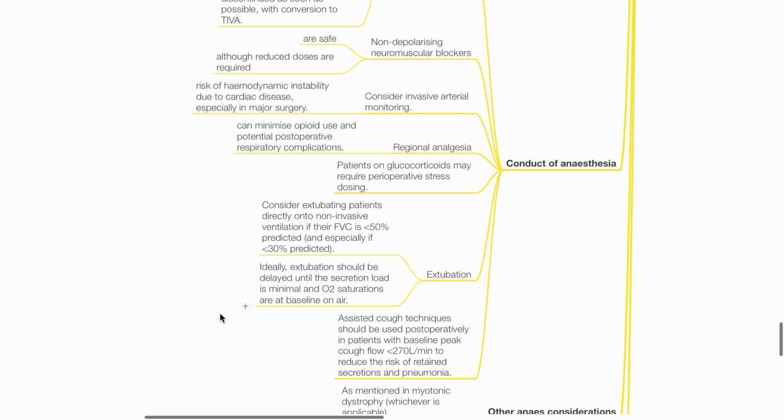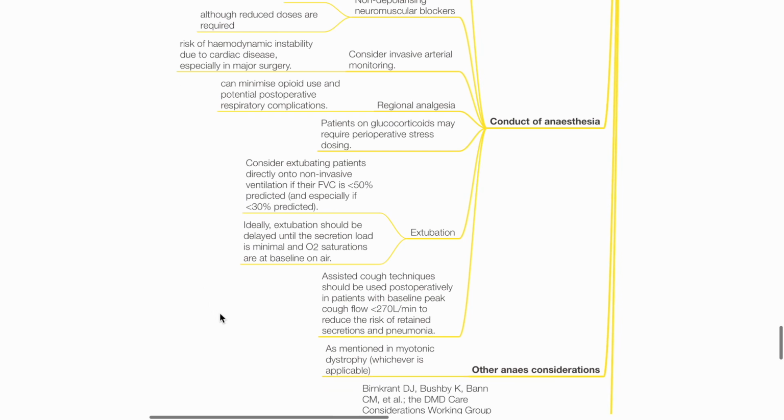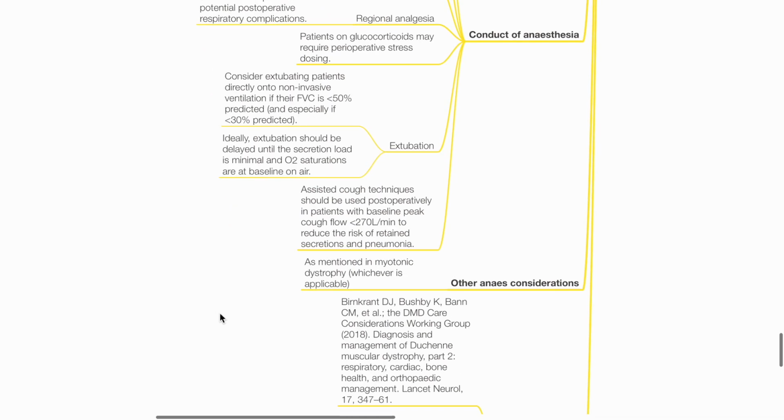Consider extubating patients directly onto non-invasive ventilation. Extubation should be delayed until secretion load is minimal and oxygen saturations are at baseline on air. Assisted cough techniques should be used post-op to reduce the risk of retained secretions. Other neuromuscular considerations as mentioned in myotonic dystrophy wherever applicable.